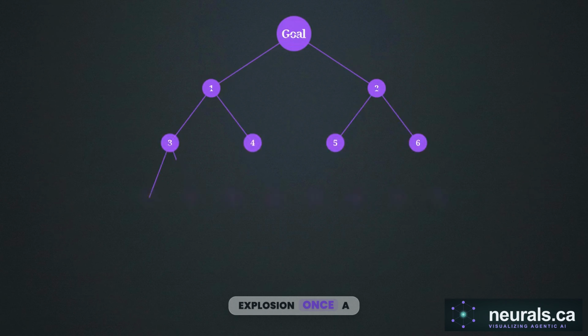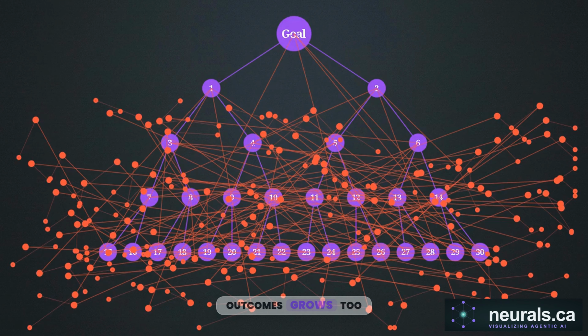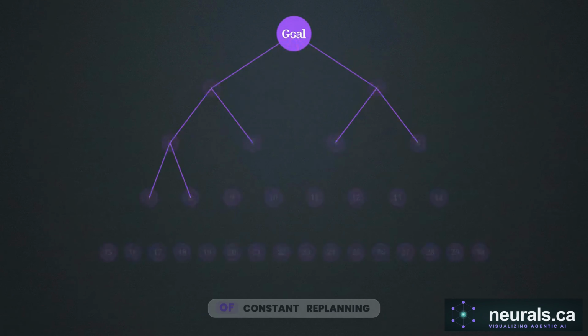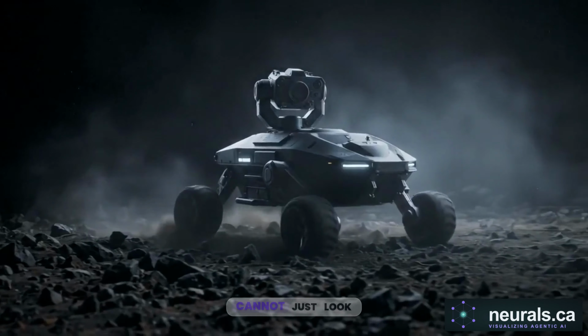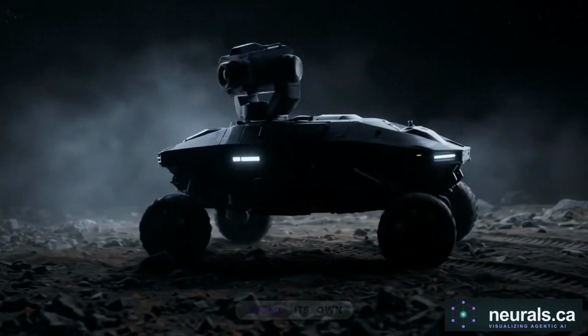This leads to combinatorial explosion. Once a plan exceeds roughly 20 steps, the number of possible outcomes grows too large for the system to track, forcing the agent into a loop of constant replanning. To handle long-running tasks, the agent cannot just look forward. It must be able to look backward and recall its own history.